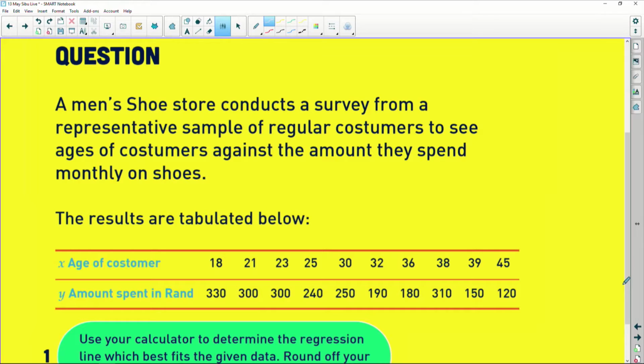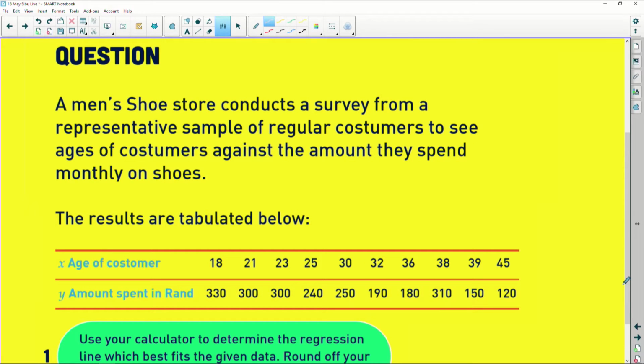But the regression that you will see here, which is statistics, data handling, is not necessarily going to be in your paper 2. The stats that is going to be there is the stats from grade 11. So what you are going to see now, don't worry about it. If you haven't seen it before, you might freak out and think it's complicated. However, I will do it such that when you see it again in future, you don't have to listen to anybody saying it. You'll just be able to remember and actually ace this thing. Very easy. Let's look at it.